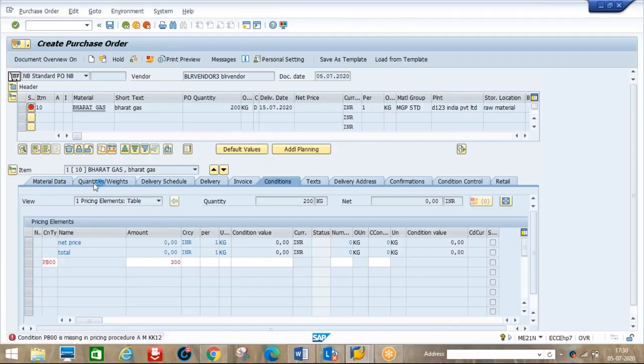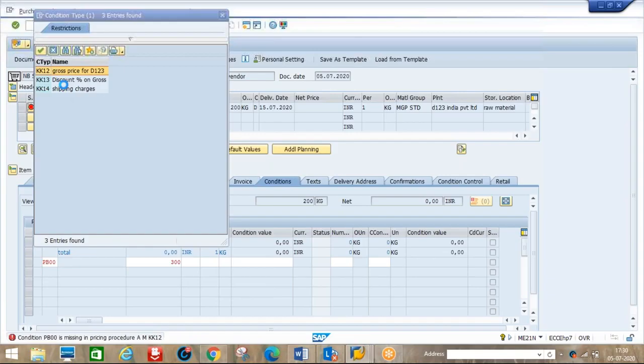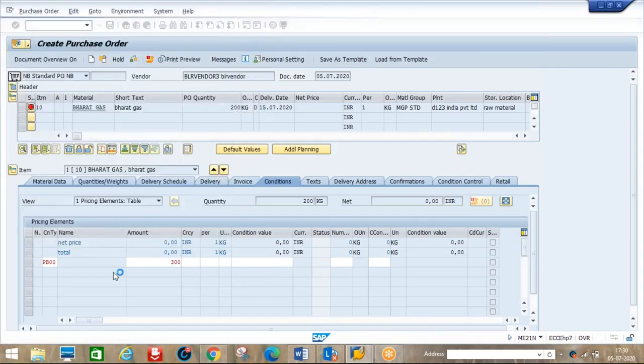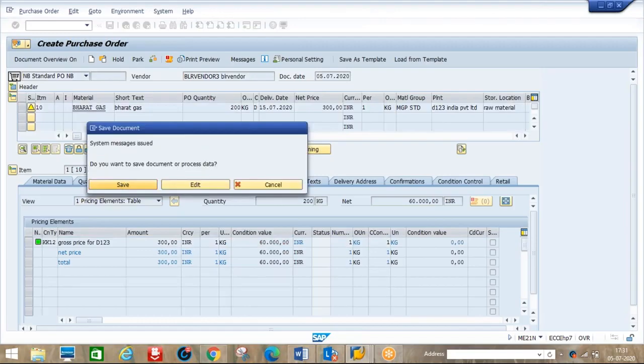In the backend I created one, so that's the reason it is showing KK12 for gross price. No problem. So we'll see how that is also going. Okay, now I'm going to save this purchase order. Okay, now you have created 672.